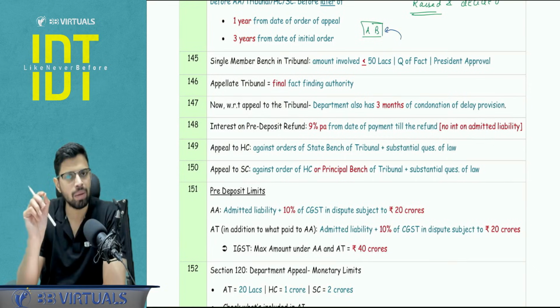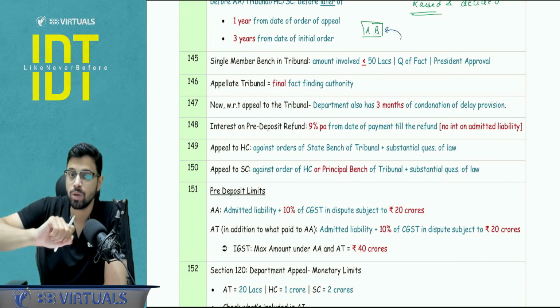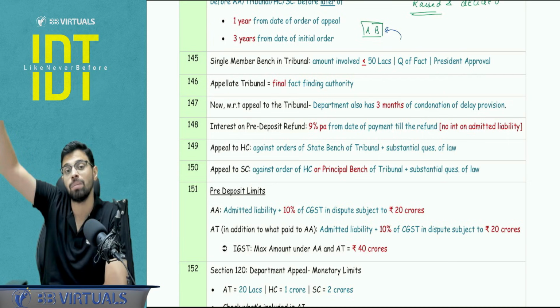What is the basic time limit? 6 months should have expired and 3 years should not have expired. What is the logic of 6 months? Because till 6 months, the department can go for an appeal. Section 107, Appellate Authority.